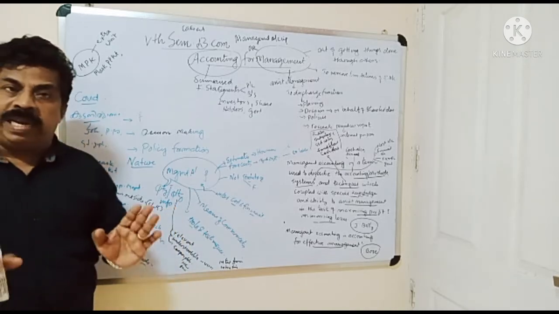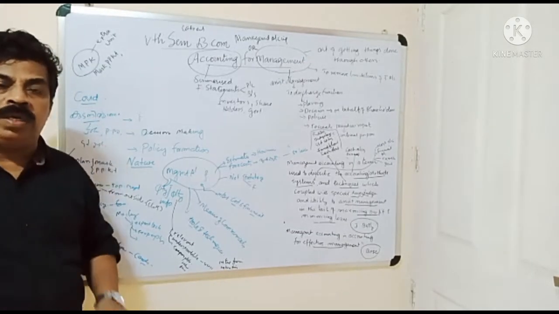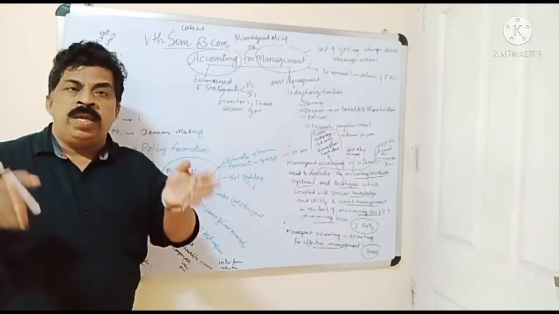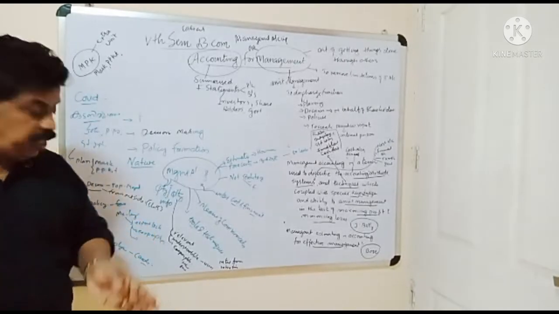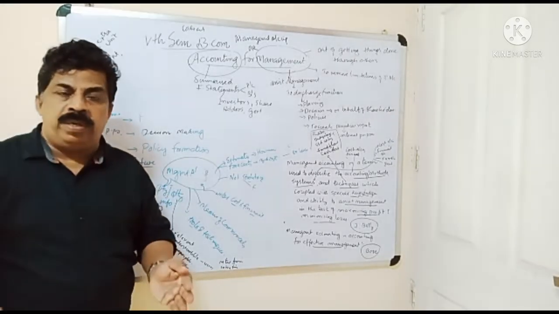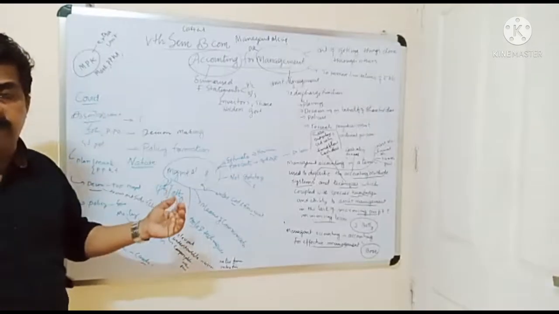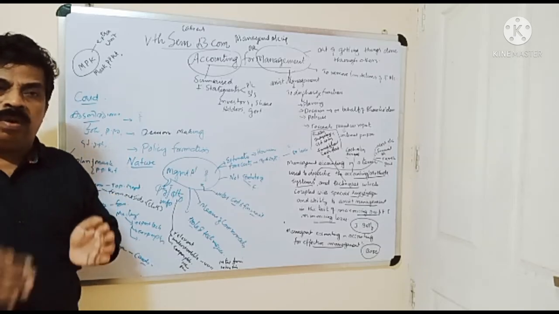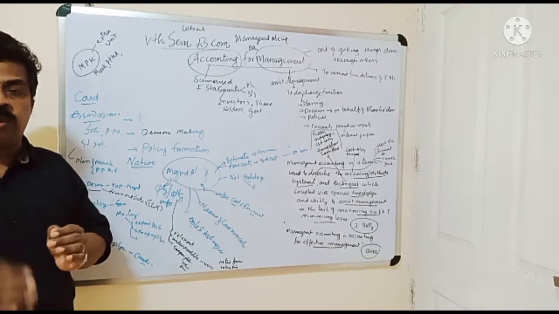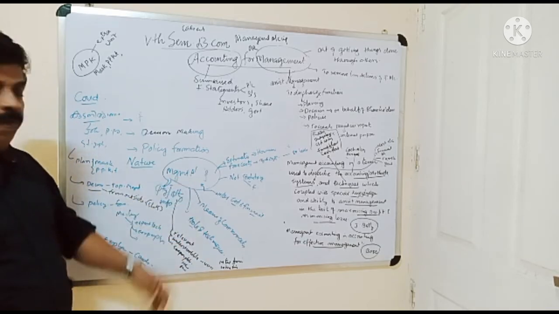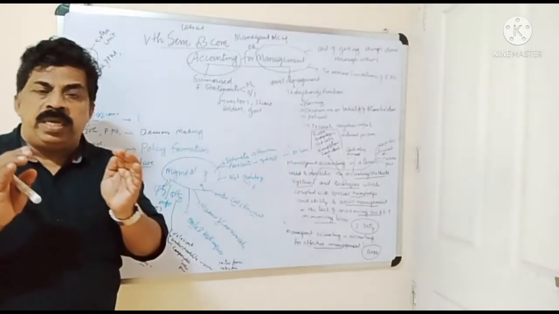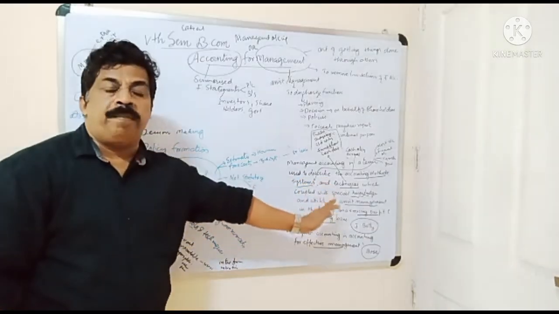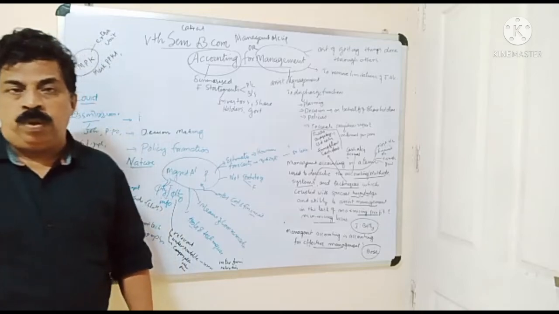That means it should be relevant, reliable to every person, and understandable to the users. When persons use management accounting, they have to understand the information in the correct way. And it should be comparable. That is also a qualitative aspect of management accounting. Comparable means we have to compare the firm's accounts with other firms, that is, inter-firm comparison. That also has to be done, so that is also related to management accounting. In short, you have to understand that management accounting helps the management to take actions effectively. Okay, thank you.